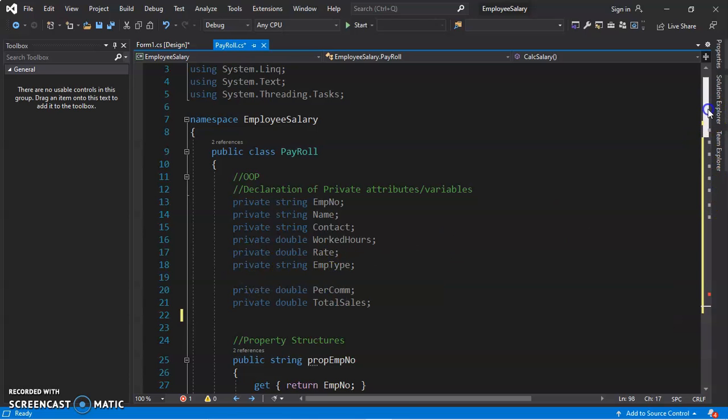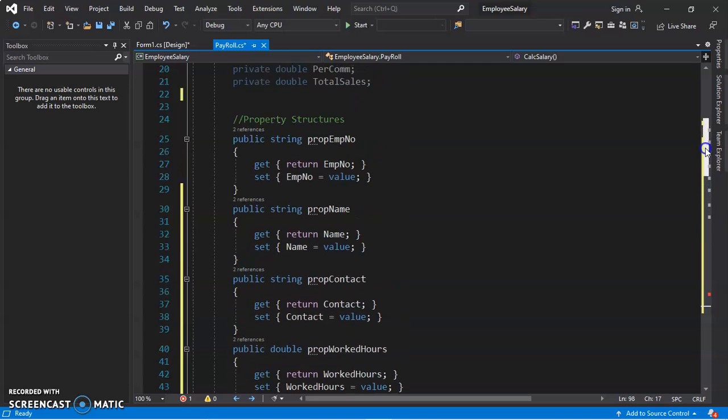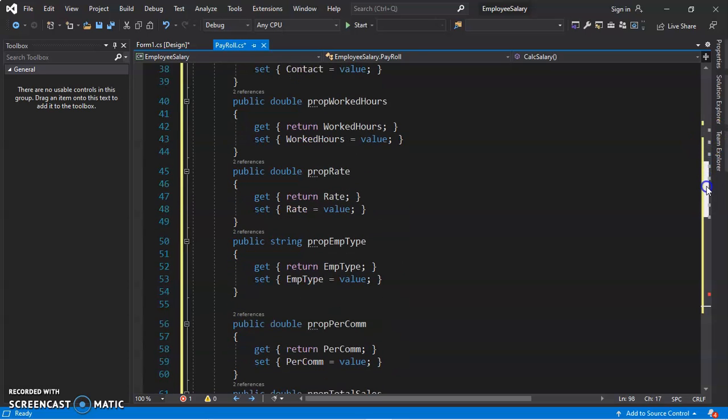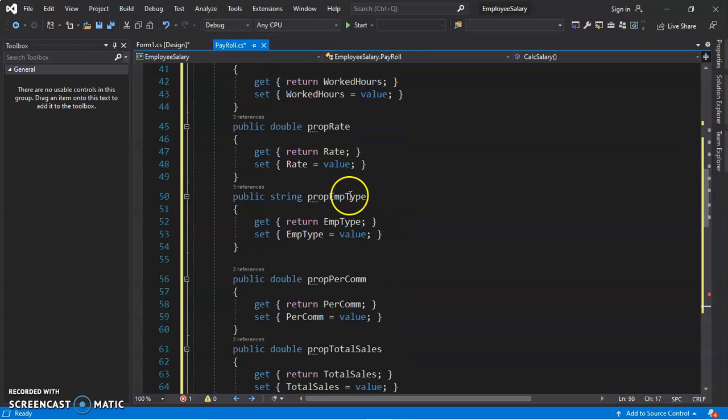We just use the variables declared in the property structures. Why? Because they are public, so it's simple for us to access them everywhere in all our classes. Our employee type is now public, so it's easy to access.